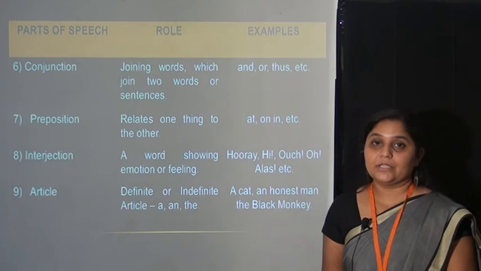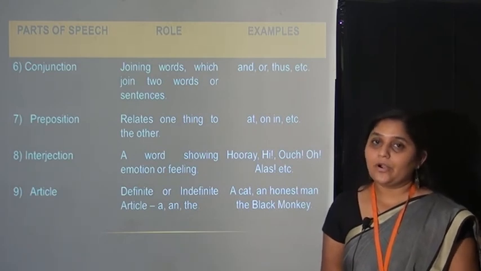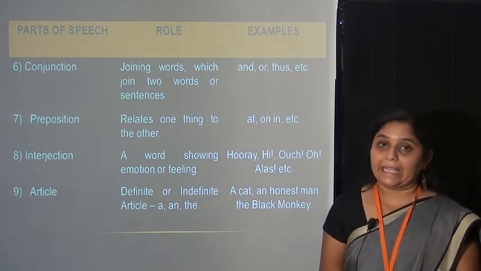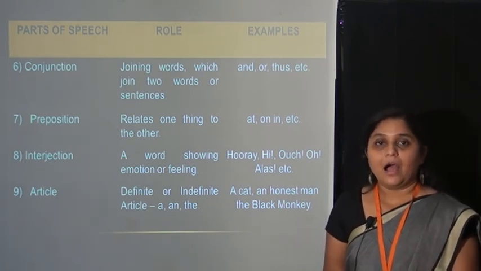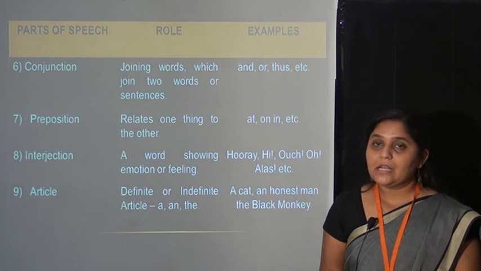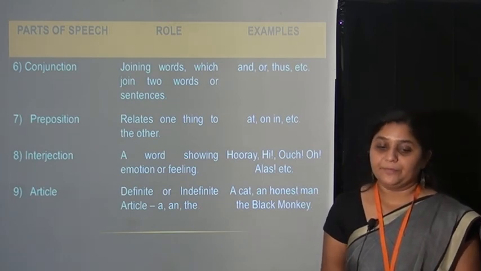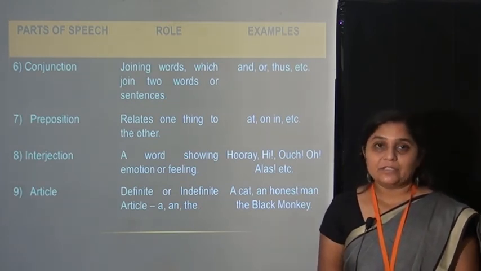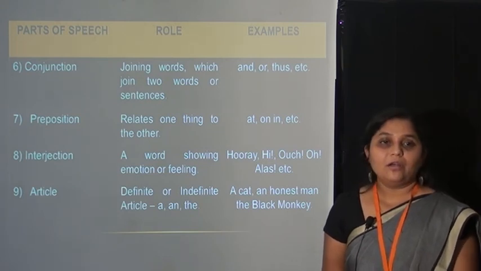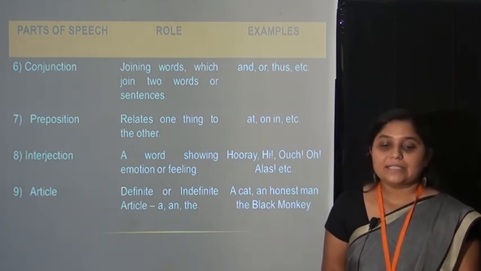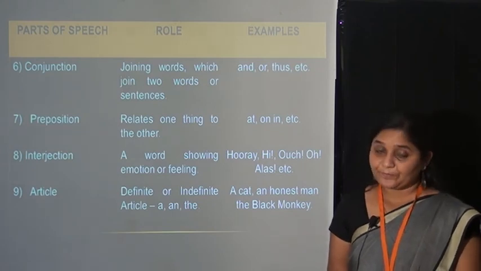Ninth one, articles. Definite or indefinite articles are there. A and an are indefinite articles and the is a definite article. Examples, a cat, an honest man, the black monkey. So we can say all of that are examples of articles.